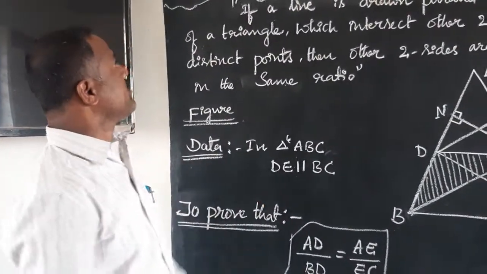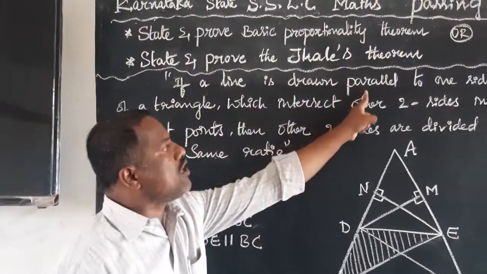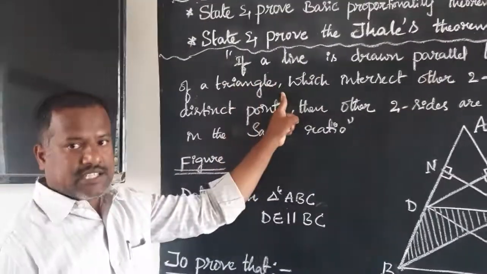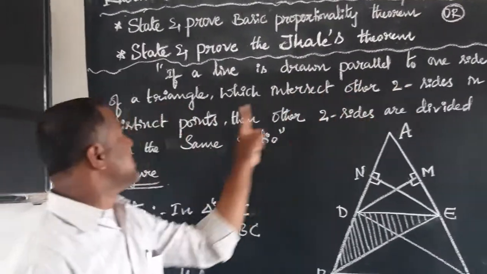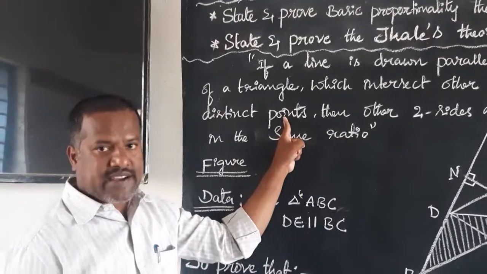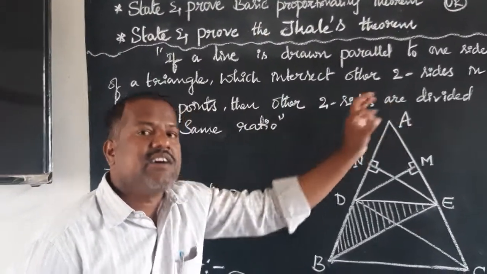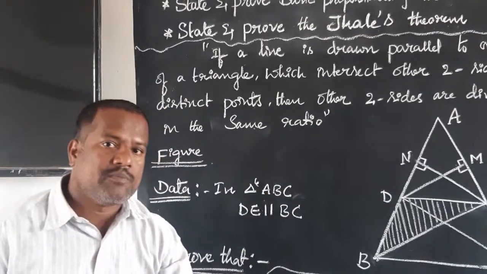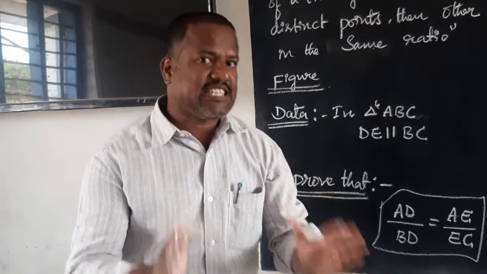Please listen to me. If a line is drawn parallel to one side of a triangle which intersects the other two sides in distinct points, then the other two sides are divided in the same ratio. This Thales theorem is based on a triangle.